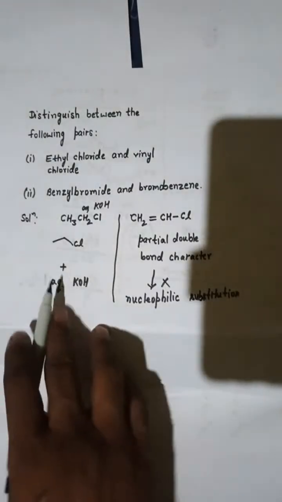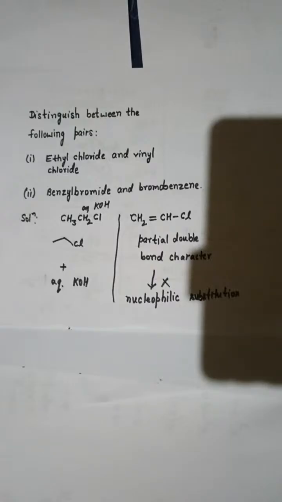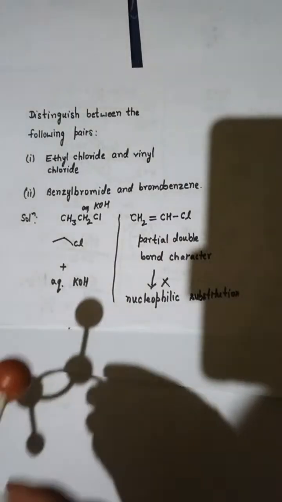Yes, so here ethyl chloride and vinyl chloride. So we know that in ethyl chloride there is a sigma bond, but in vinyl chloride you are having a pi bond, and it is difficult to break the double bond because it is having a pi bond, and the pi bond won't let the group move out of the molecule. Here you can see this example, right? Here you are having a double bond.